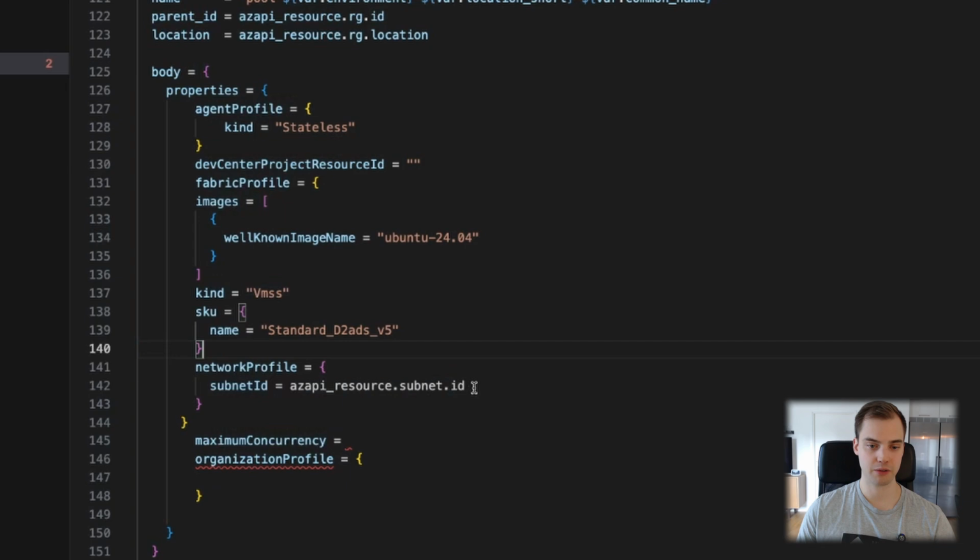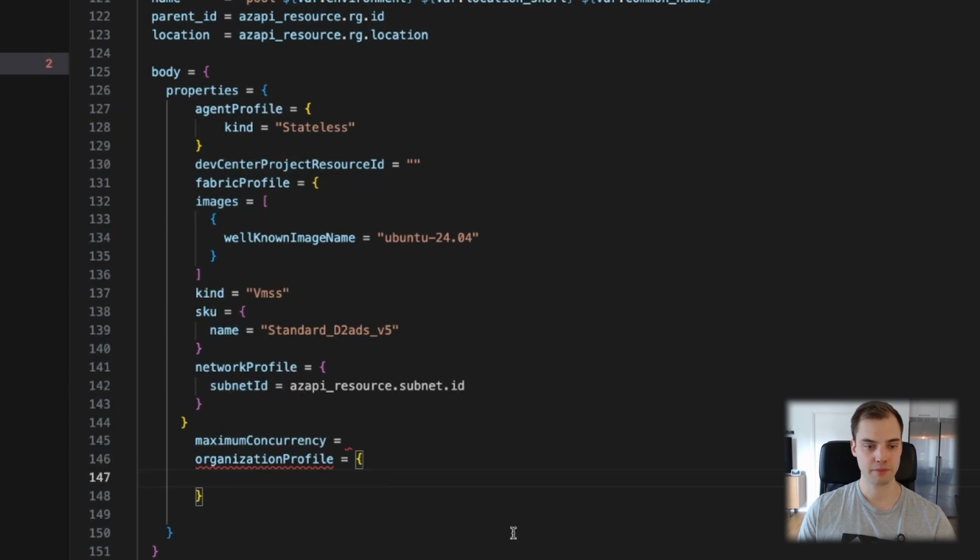If you want different SKUs, sometimes you would have to request to have that quota increased. This one is a SKU that just worked out of the box. I didn't have to request an increase or anything. And then the network profile, I was talking about how I wanted to VNet integrate this DevOps pool, so the subnet ID is the only property we have to fill in, and we can dynamically reference that from our AzAPI resource for the subnet.